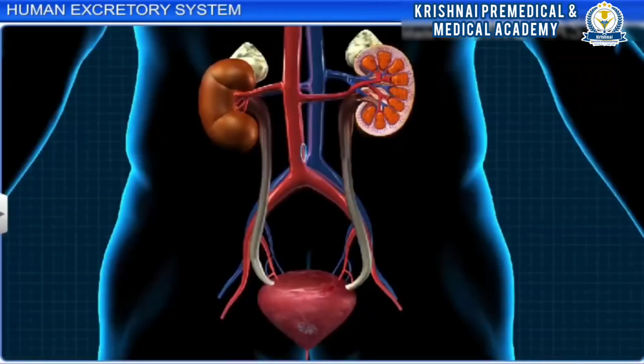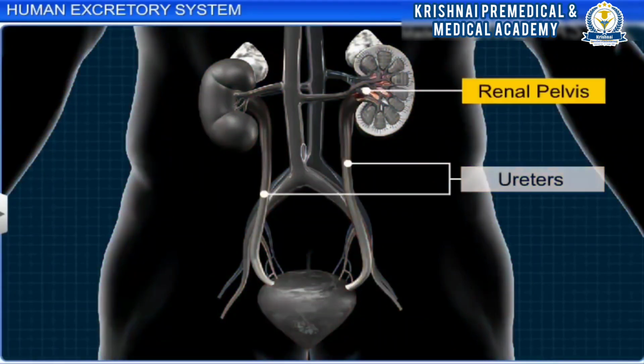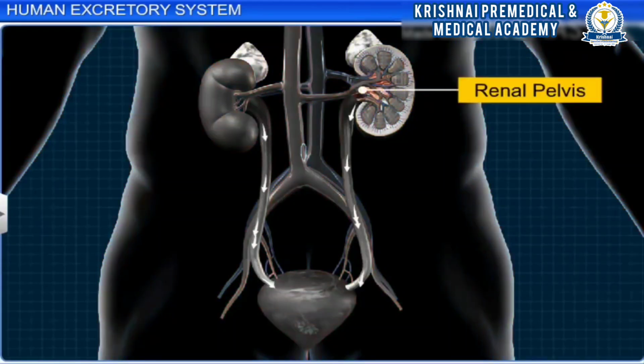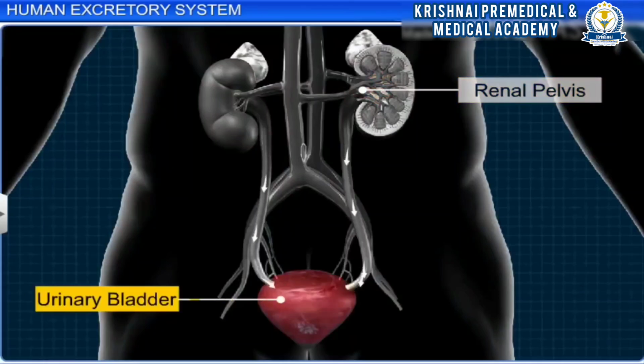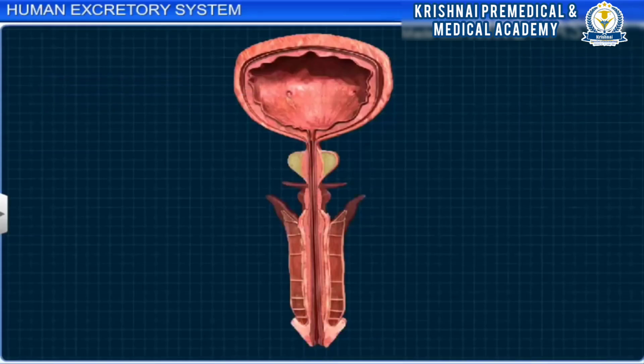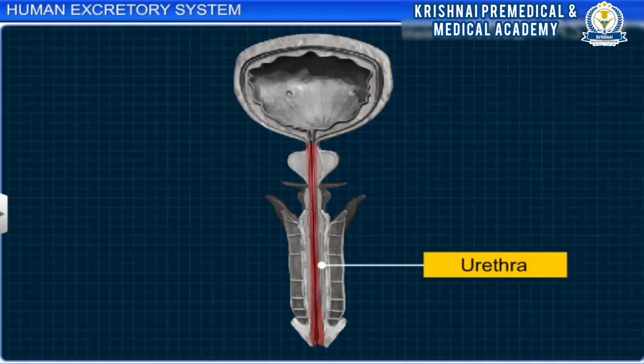Let's now study the other parts of the urinary system. The kidneys open into the ureters through the renal pelvis. Each ureter is about 25 cm long and carries urine from the pelvis of the kidney to the urinary bladder. The urinary bladder is a hollow, muscular and elastic organ that temporarily stores urine before releasing it from the body. Urine leaves the urinary bladder through the urethra, a tube through which urine is discharged.